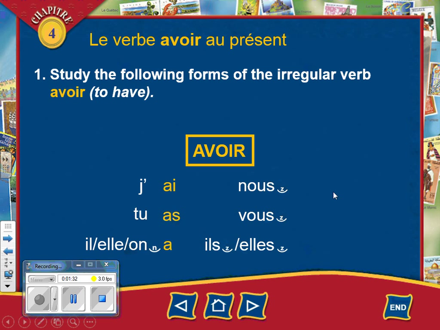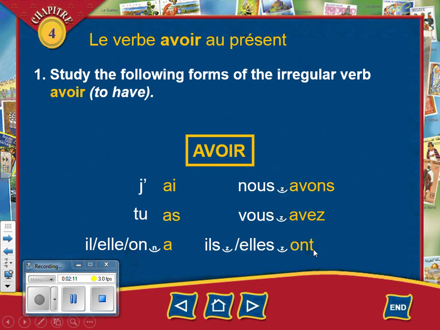On the plural side, for nous, we have avons. And you'll see patterns starting to form with the more verbs that you learn. ONS is our ending for regular ER verbs. Nous avons means we have. The vous form is avez. And again, this EZ ending here is the same as the EZ ending for the vous form in regular ER verbs. So just watch for those patterns. It makes things easier. Vous avez means you have in the plural, or when you're being polite.